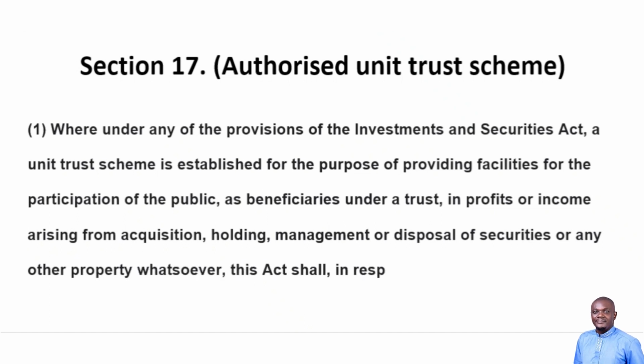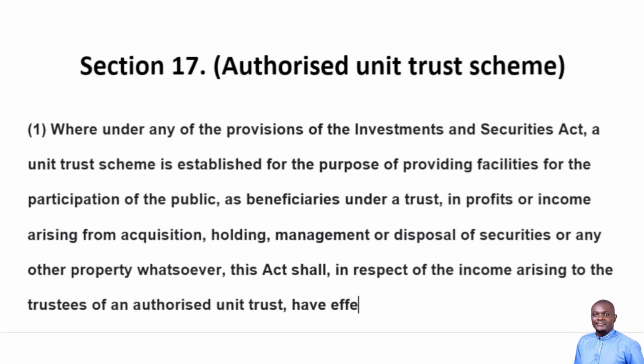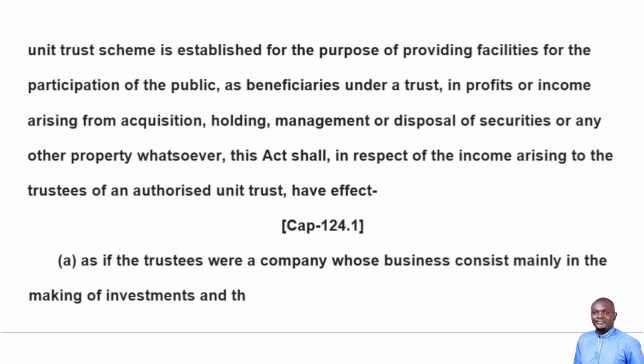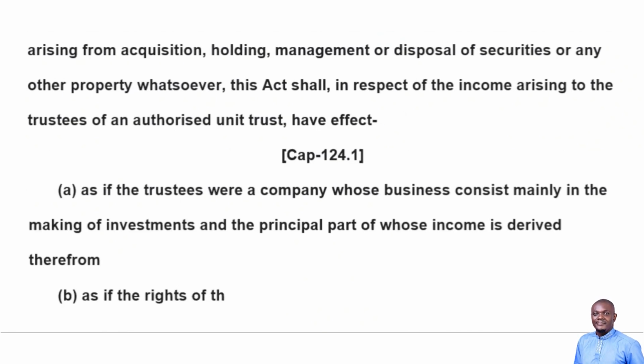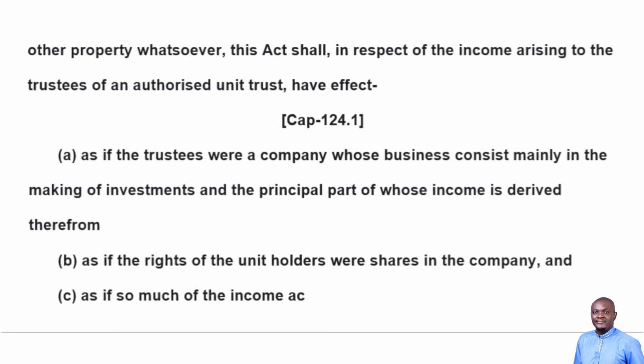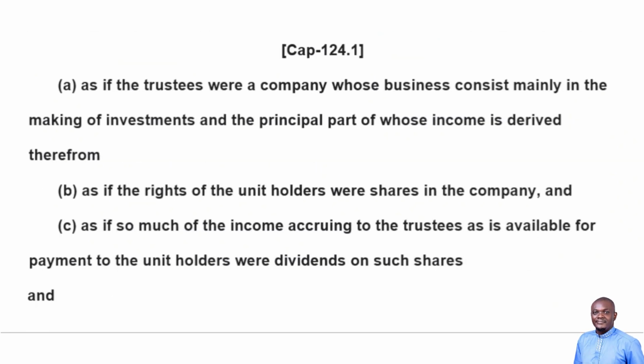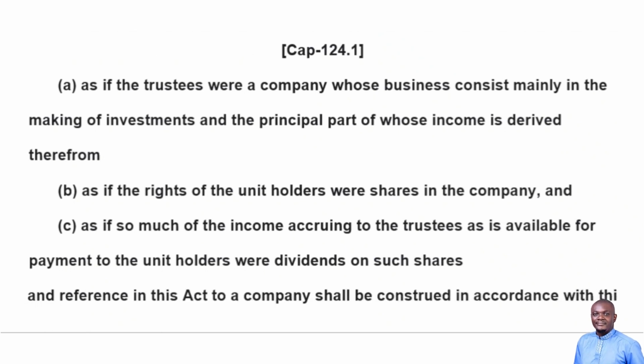This Act shall, in respect of the income arising to the trustees of an authorized unit trust, have effect as if the trustees were a company whose business consists mainly in the making of investments and the principal part of whose income is derived therefrom, as if the rights of the unit holders were shares in the company, and as if so much of the income accruing to the trustees as is available for payment to the unit holders were dividends on such shares, and reference in this Act to a company shall be construed in accordance with this subsection.